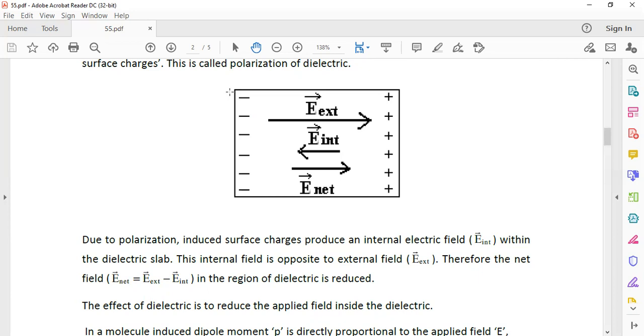This causes the potential difference between the plates to be reduced. When the potential difference is reduced, there will be more acquisition of charges on the capacitor plate. Therefore, the capacity of the capacitor is enhanced. And when the field is reduced, the electrical energy stored per unit volume in the dielectric material will be more.